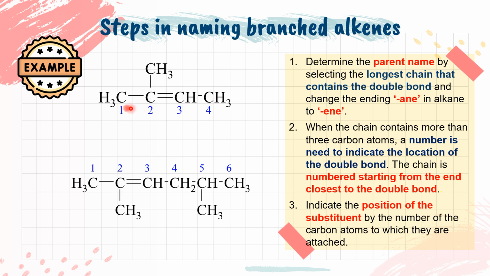Alright, so for example like this, the longest carbon chain is 4. 1, 2, 3, 4. And then when the chain contains more than 3 carbon, so for example like the example, 1, 2, 3, 4.